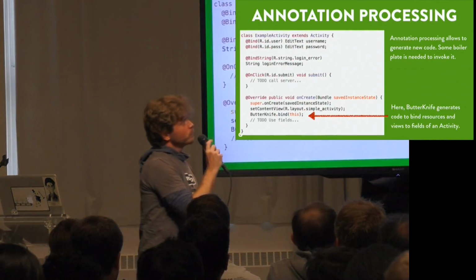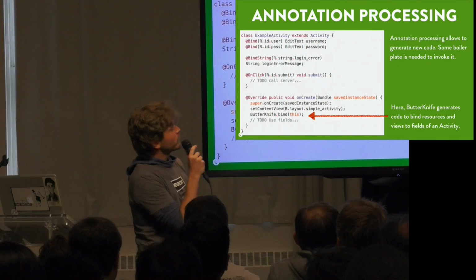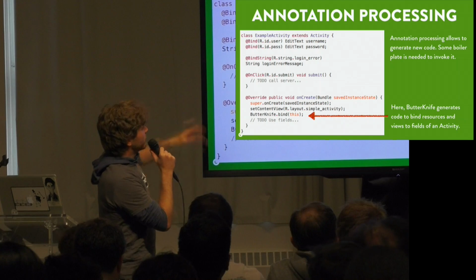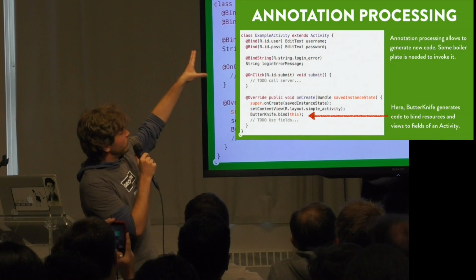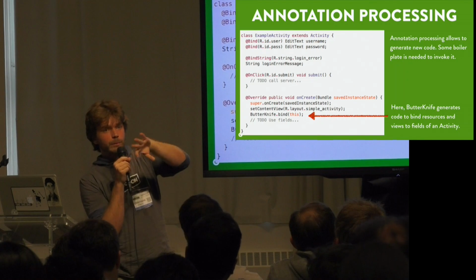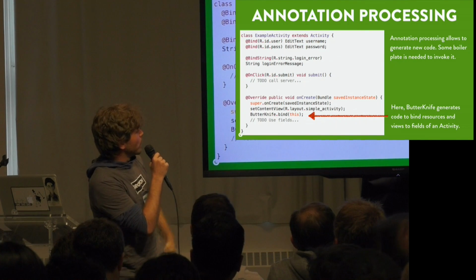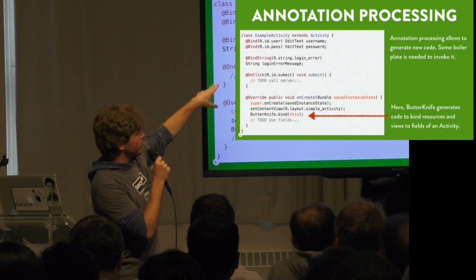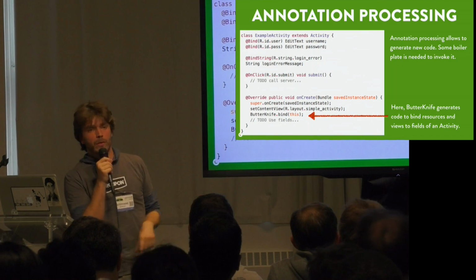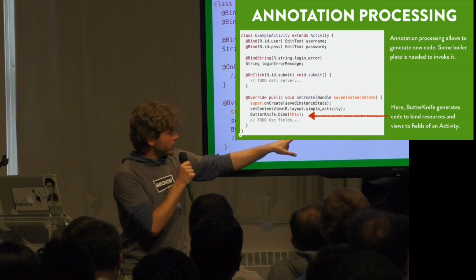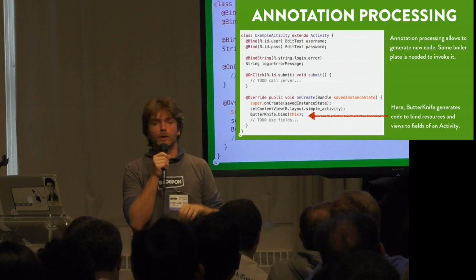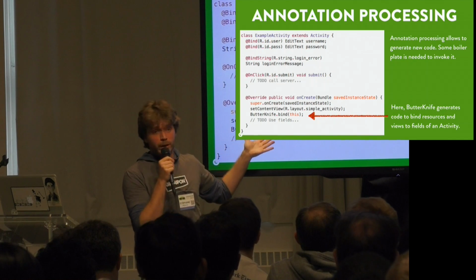The third option was annotation processing. Here you have an example of annotation processing with Butter Knife. We just bind a few fields, associating them to some tags inside your XML layouts. We do the same for a few resources, on clicks, and so on. And as you can see inside the onCreate method of your activity, you have to write this statement, ButterKnife.bind(this). So this is pure boilerplate code.